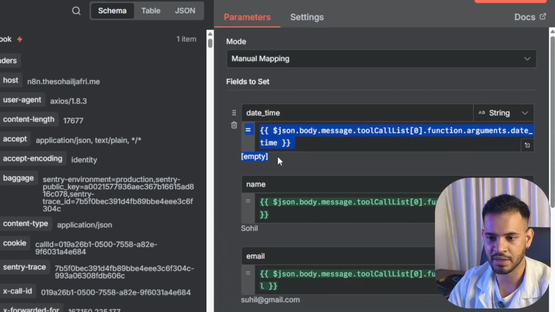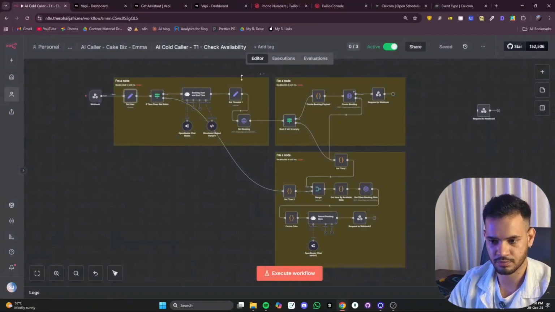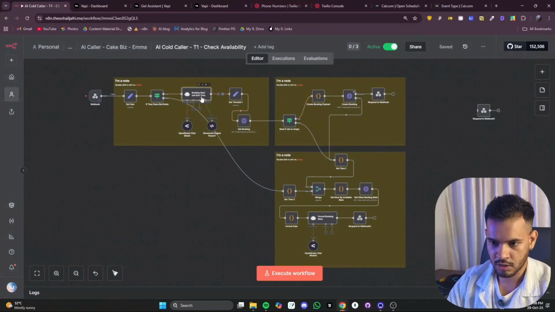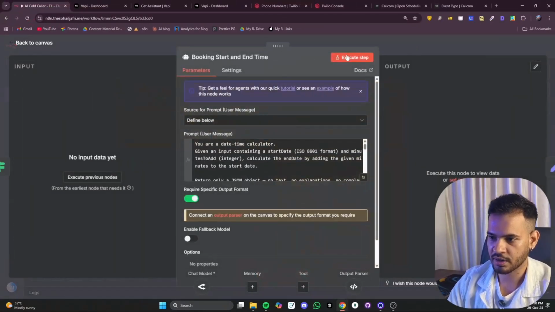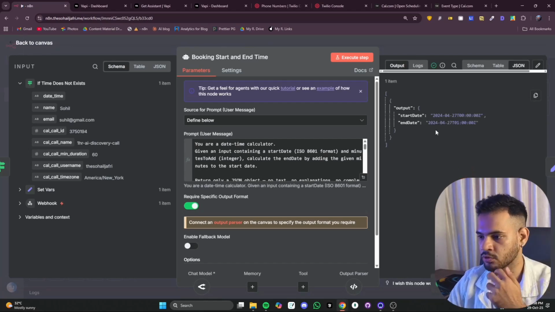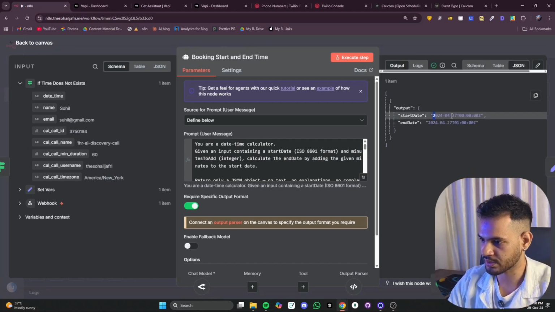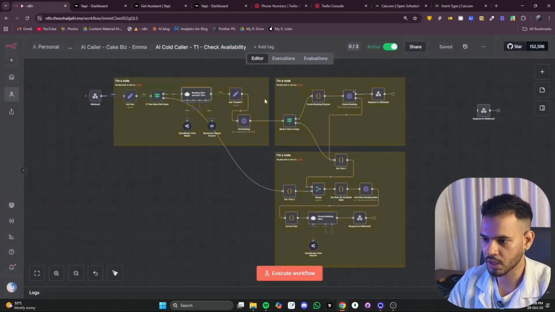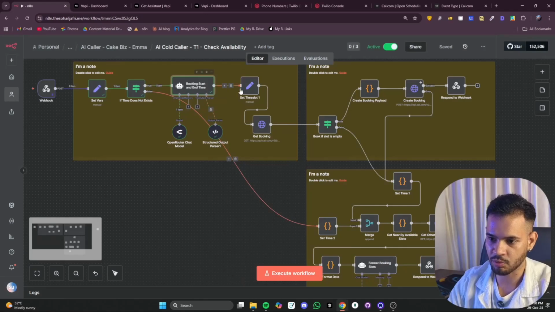If this is empty, it returns a booking slot. It will set the next booking timing, the start and the end timing. So start timing will be 27/4. This is just because we did not receive any data. So this sets the time of the booking.